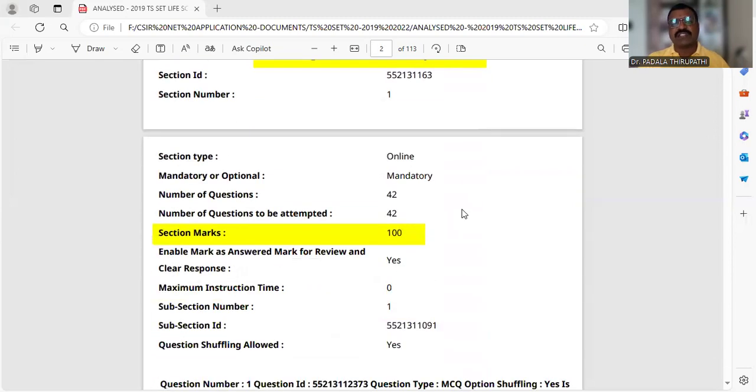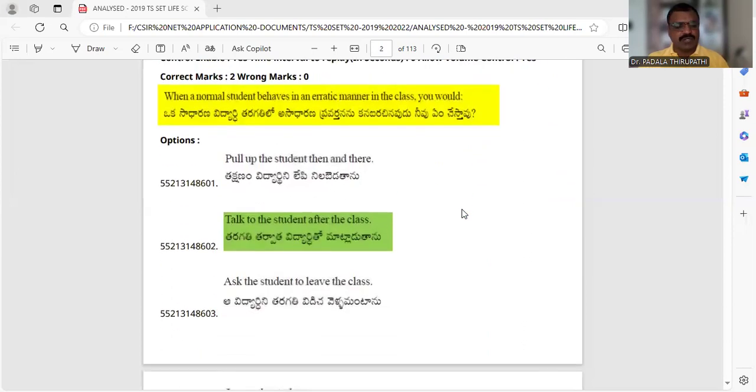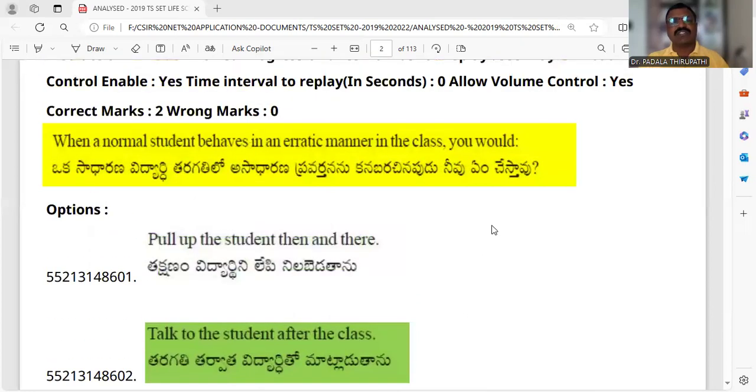So teaching and research aptitude contains 50 questions. I am going to enlarge this one. This is the first question: when a normal student behaves in an erratic manner in the class, you would. In this question, we observe the students among the four walls. He is a normal student, but he behaves in an erratic manner. Why is he doing that?